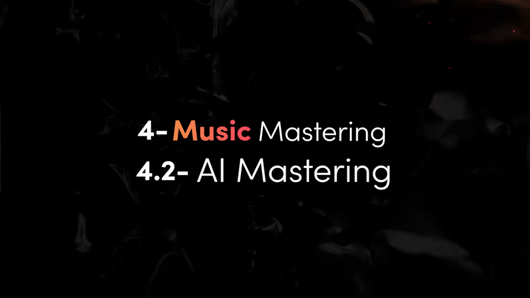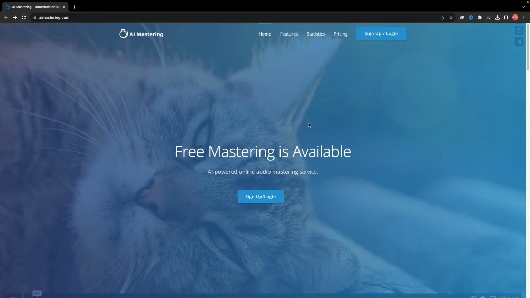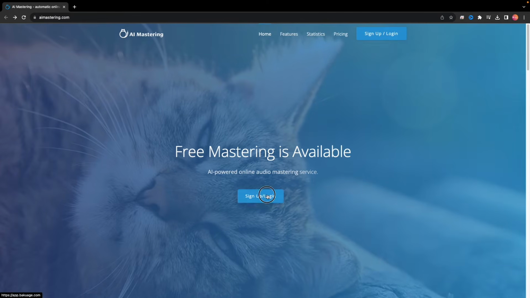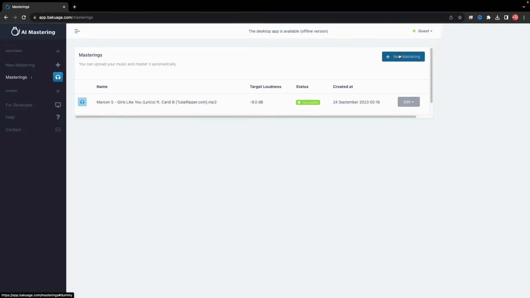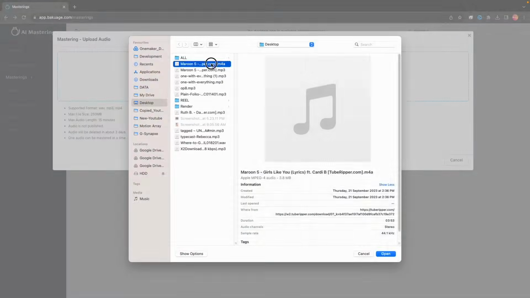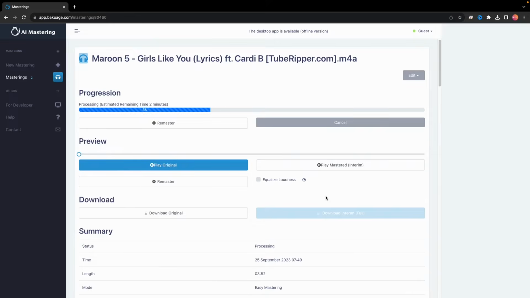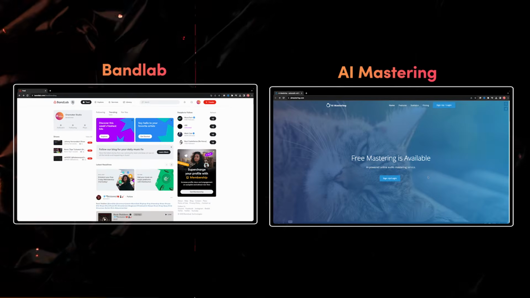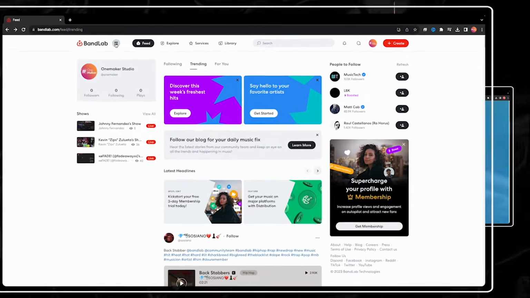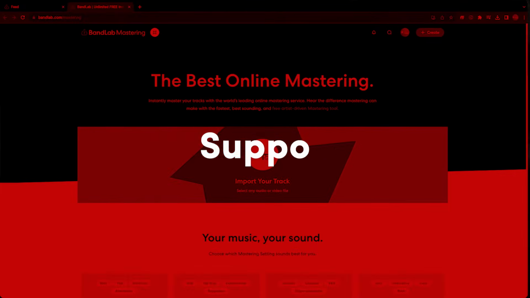2. AI Mastering. It's a free online audio enhancement service. It swiftly improves your music's quality by optimizing loudness and dynamic range, preparing your tracks for distribution in minutes. Both are free mastering tools online. I will go with BandLab because it supports all kinds of files and provides support.